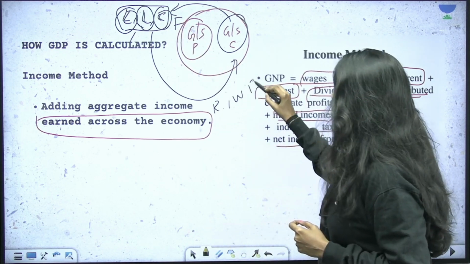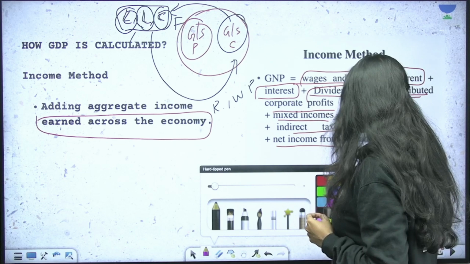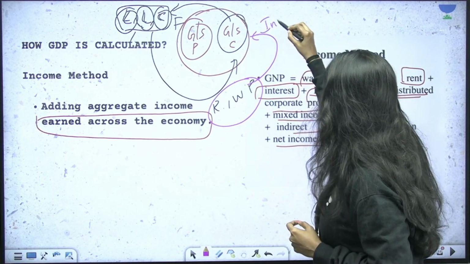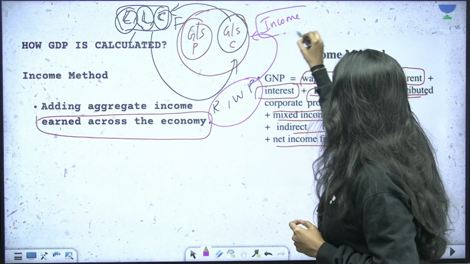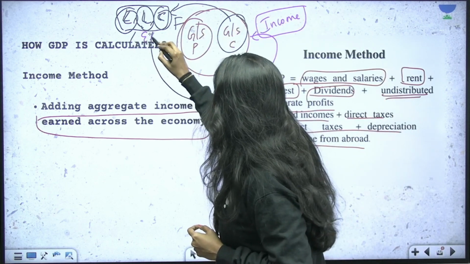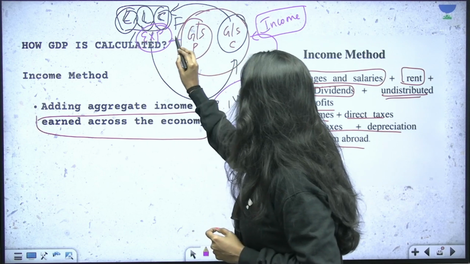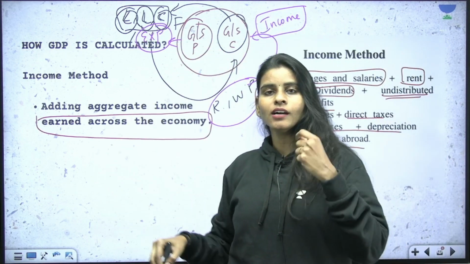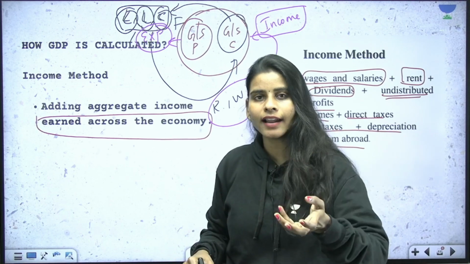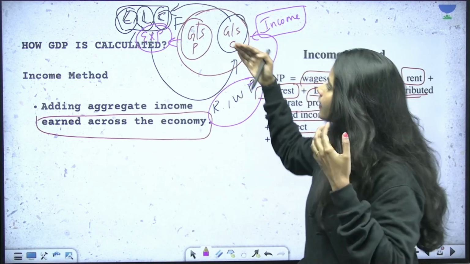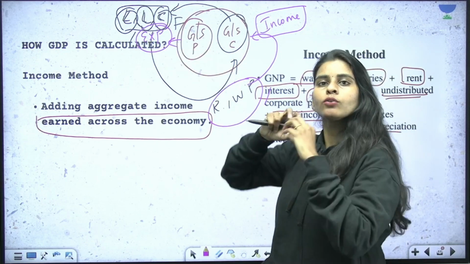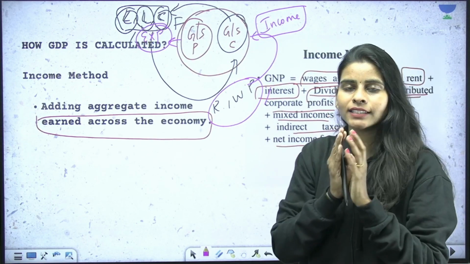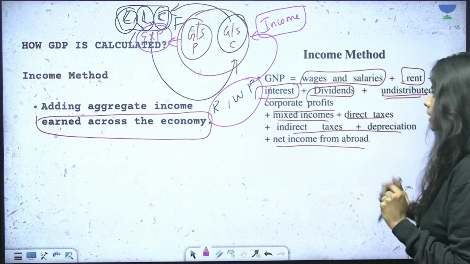So this rent, wages and profit are going to be the income of these households. The expenditure made by the firms for the production of goods and services is going to be the income of these households earned through lending their land, labor and capital. So if we are calculating GDP by expenditure, then we can also calculate GDP by calculating the total income earned by the economy. So this is about the income method.